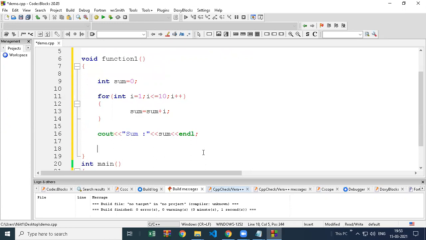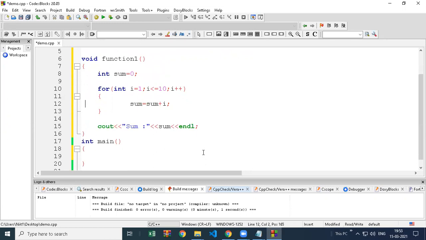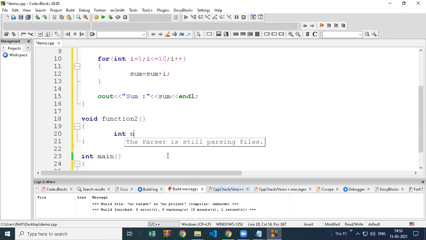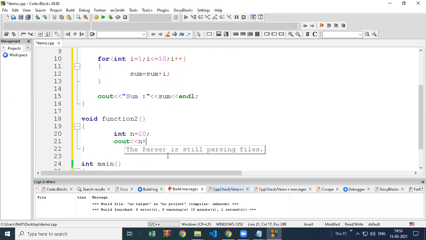So I'm just saving this code in one separate function. And next I'm creating another technique for doing the same thing, calculating the sum of first n natural numbers. Now what is the other technique? N value I'm taking as 10, and then I will just write n into n plus 1, divided by 2.